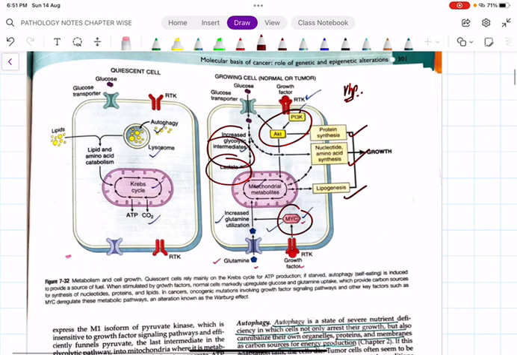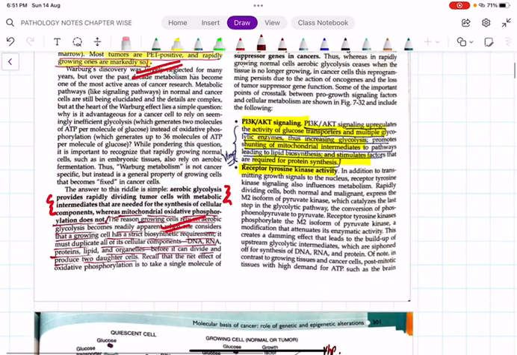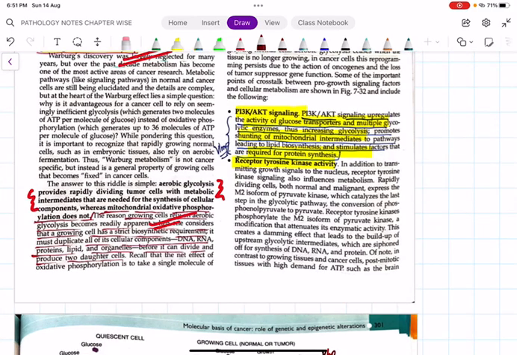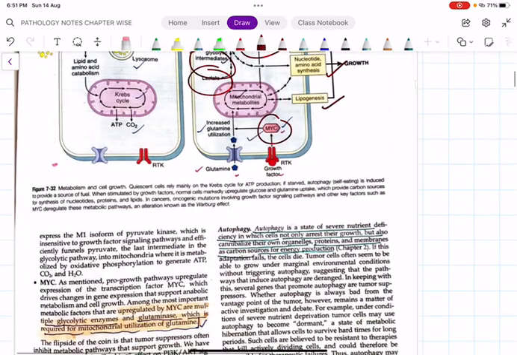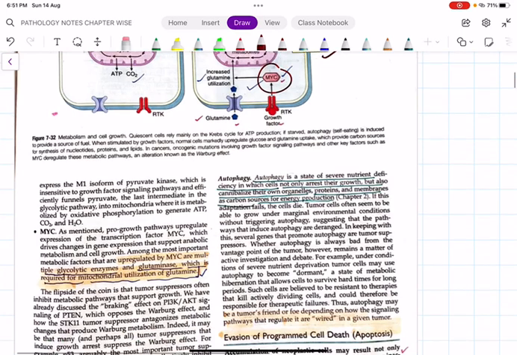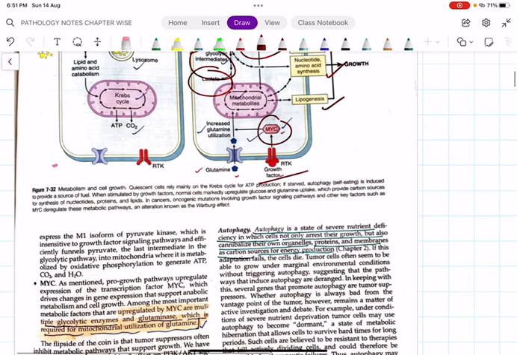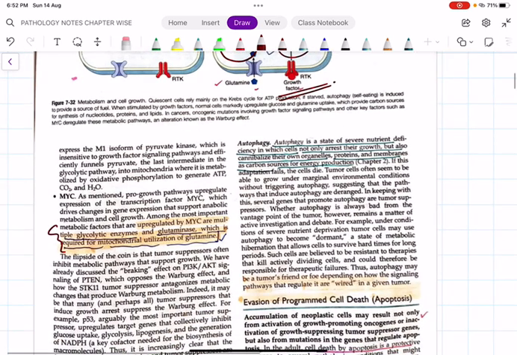This is another pathway. I told you there are two important pathways: one is the PI3K AKT pathway, and there is the receptor tyrosine kinase pathway. See this receptor tyrosine kinase growth factor. This also will cause increased glutamine utilization. This will also shunt the mitochondrial metabolites to the other pathway, which will lead to enhanced growth and protein synthesis. Fine. So the MYC is also important.